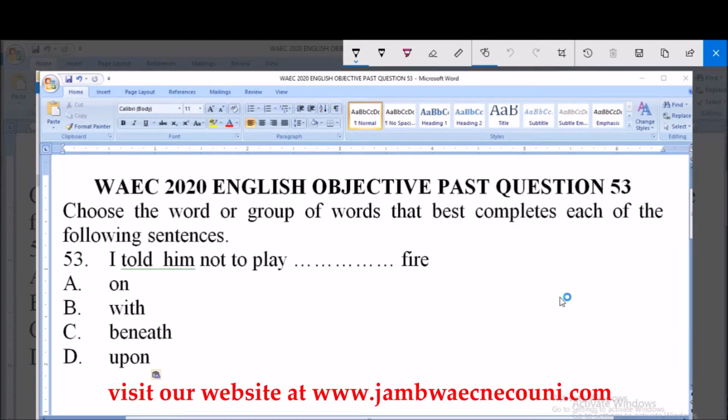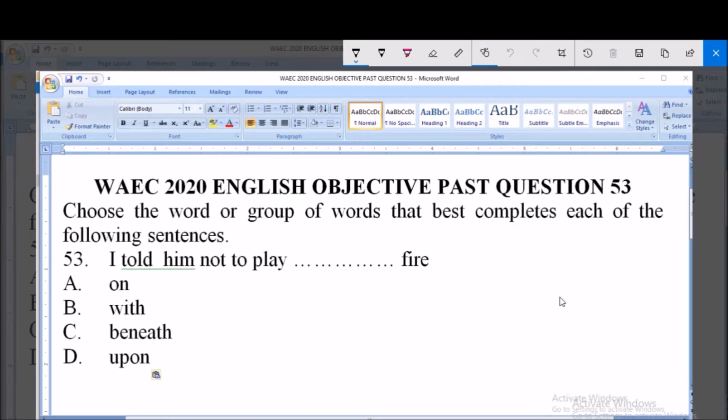Question number 53. The instruction here says choose the word or group of words that best completes each of the following sentences. For question number 53, the sentence here says, I told him not to play dash fire.